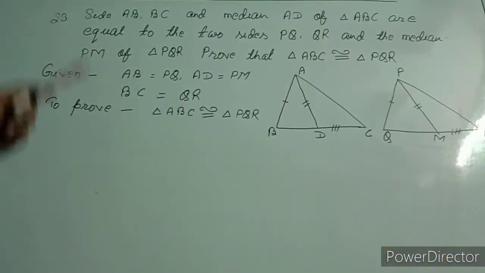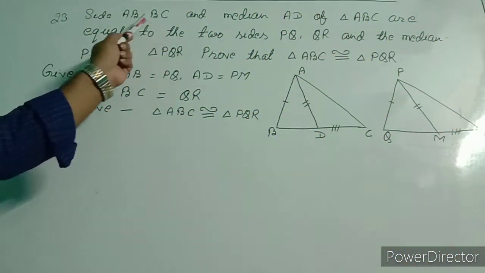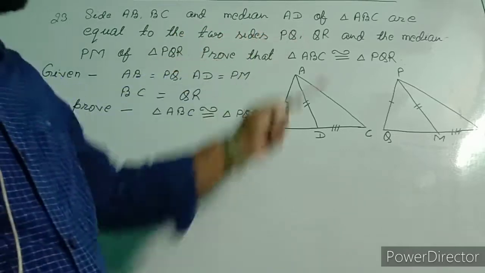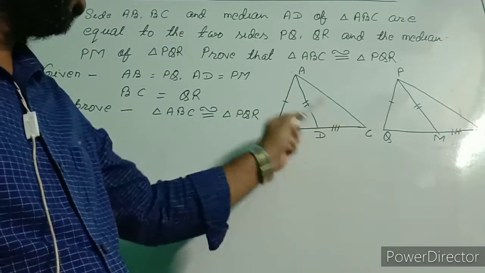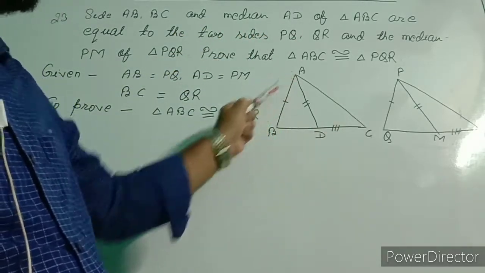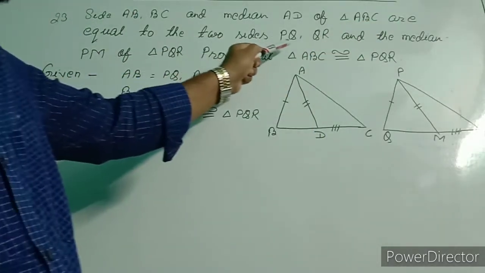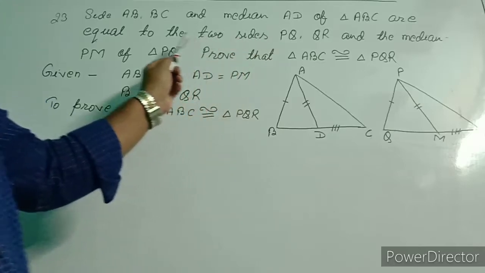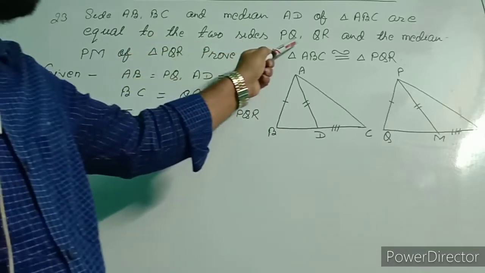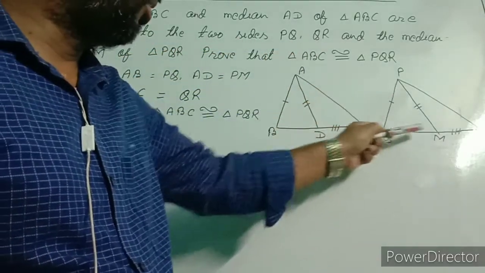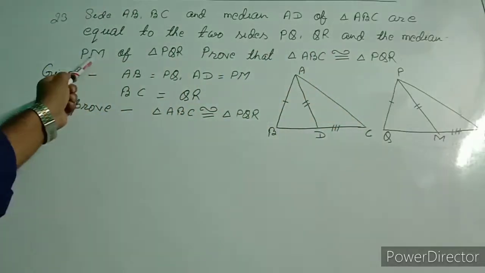In question number 23, sides AB, BC and median AD of triangle ABC are equal to the two sides PQ and QR and the median PM.